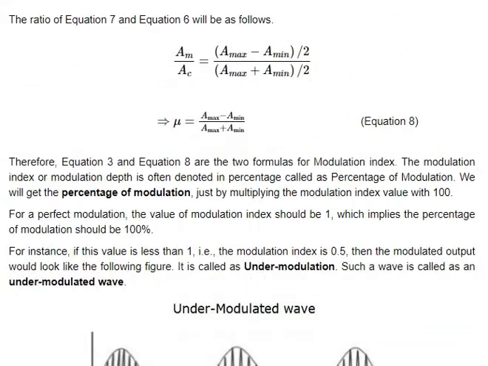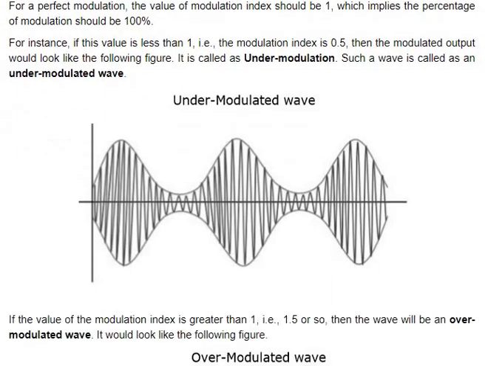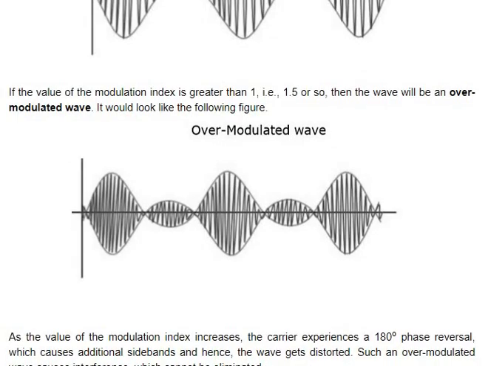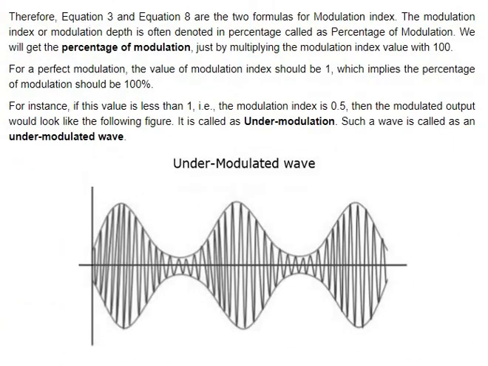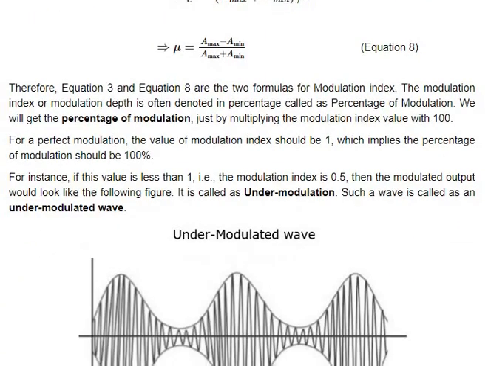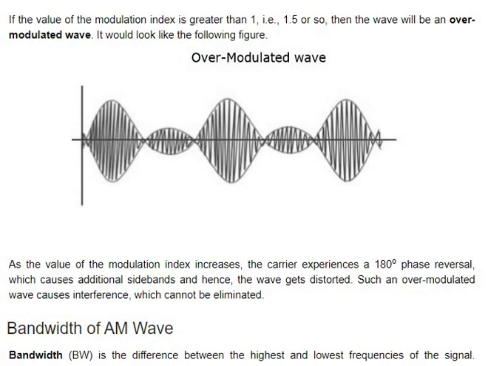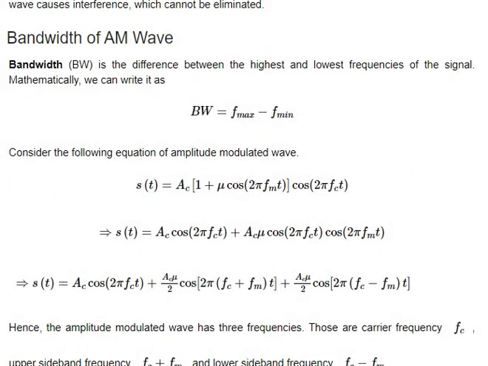We take mu with the formula A max minus A min by A max plus A min, which comes from those formulas only. And there are three types of modulation index: under modulated, critically modulated, and over modulated wave. That means when mu is less than one, it is under modulated; equal to 1 is critically modulated; and greater than 1 is over modulated. That's called it.